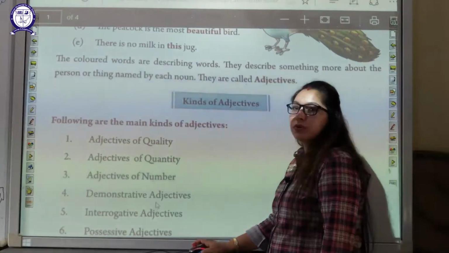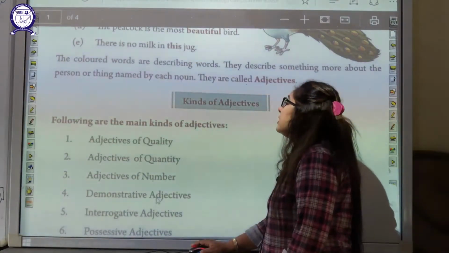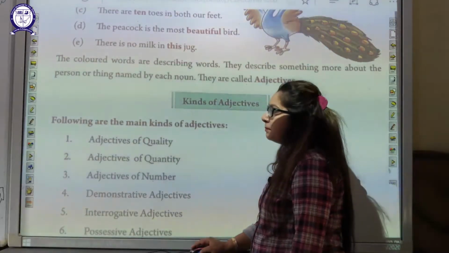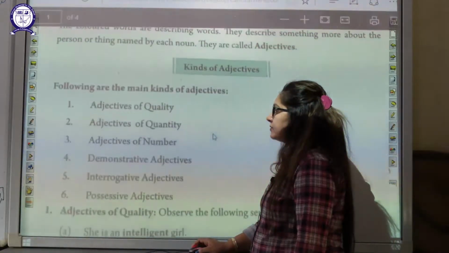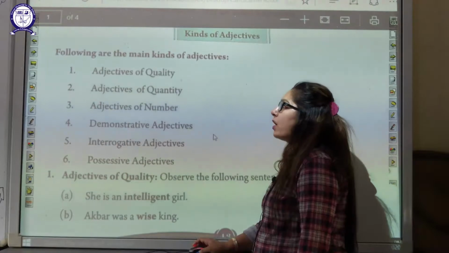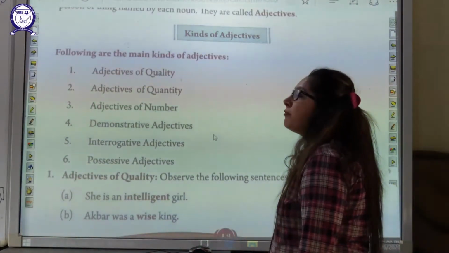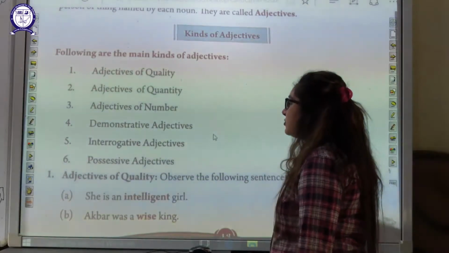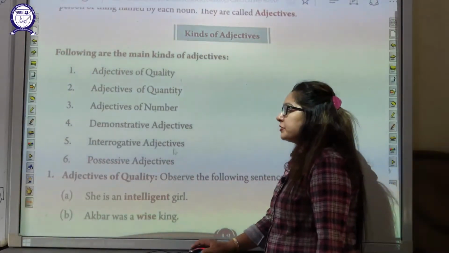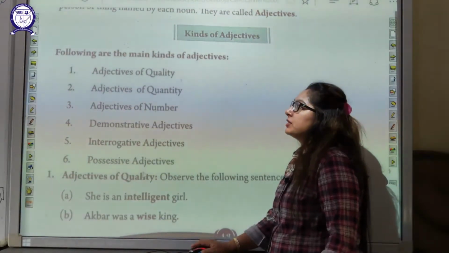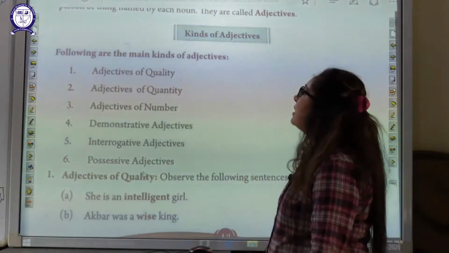So we'll go to the kinds of adjectives. Following are the main kinds of adjectives: adjectives of quality, adjectives of quantity, adjectives of number, demonstrative adjectives, interrogative adjectives, possessive adjectives. So there are 6 kinds of adjectives.